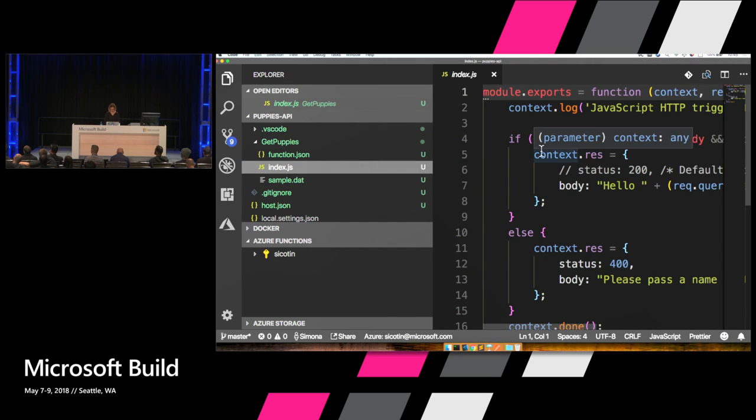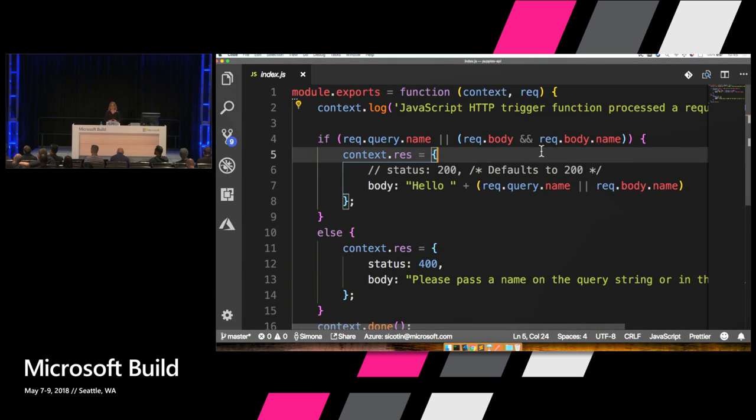And in our index.js, this is a JavaScript function that receives 2 parameters. The first one is the context object, and we use the context object to communicate to our function runtime. And we can do things like log information, or we can set the response for our function, but we can also take information like bindings. What kind of bindings are we using?